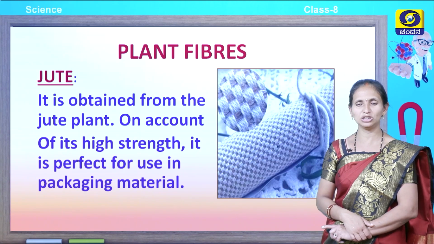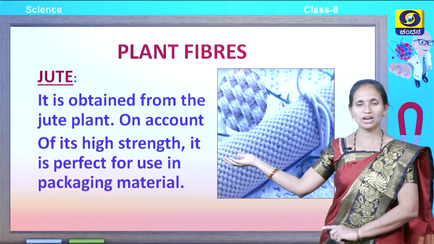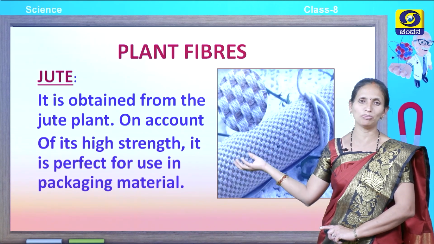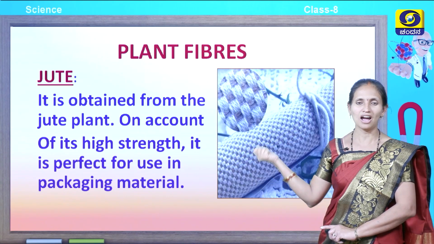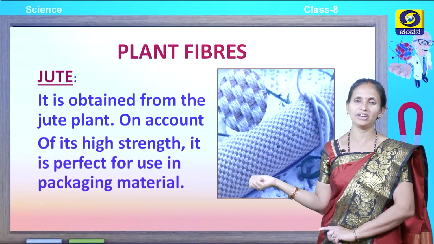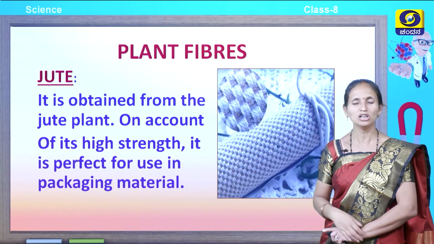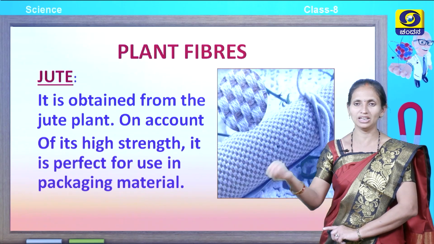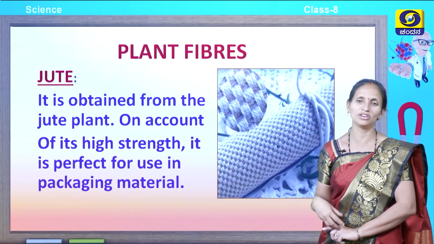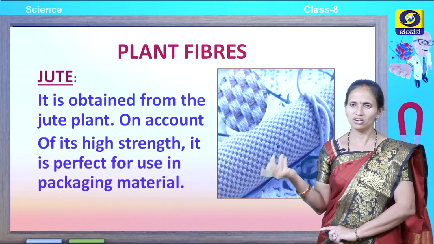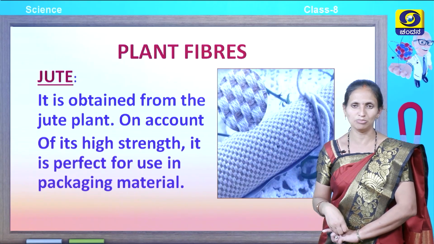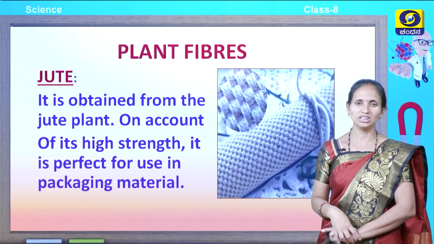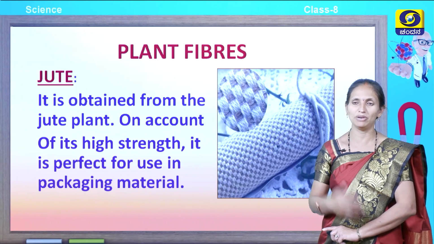The next fiber which is obtained from a plant is jute. It is obtained from the jute plant because of its high strength. The jute fiber is perfect for use as packaging material. To carry our day-to-day things, if you go to a shop, you carry groceries or milk products or different products, you need a bag to carry them. Jute is used in making bags because of its high strength. These are all very important because they are made from the jute plant.